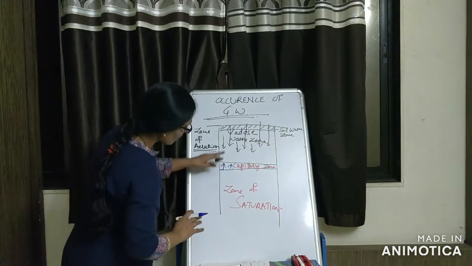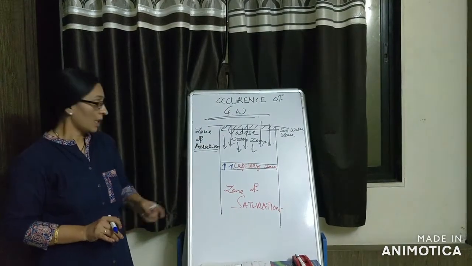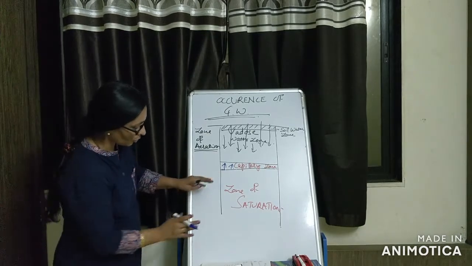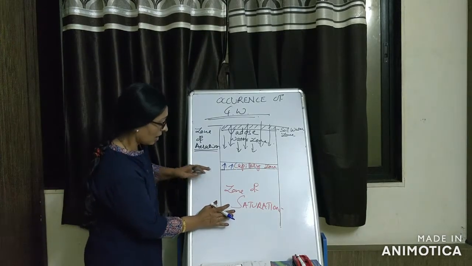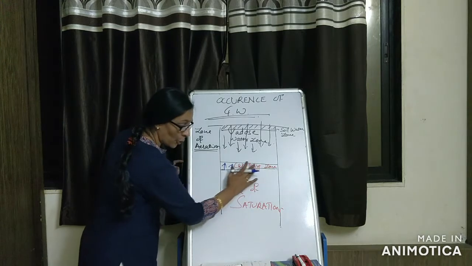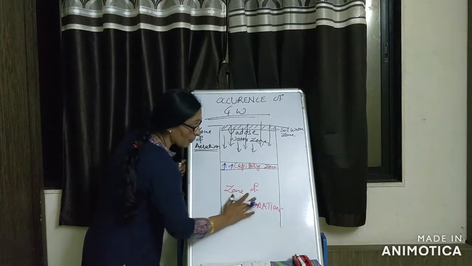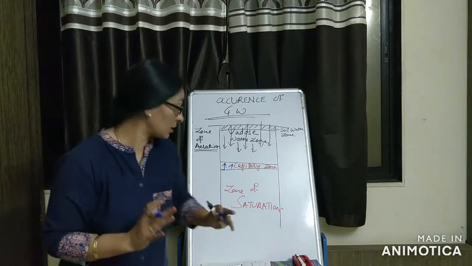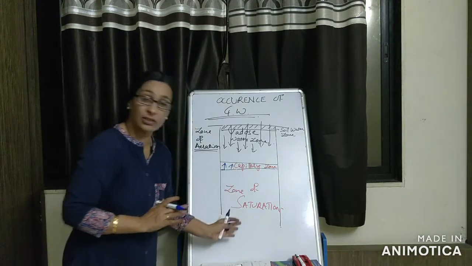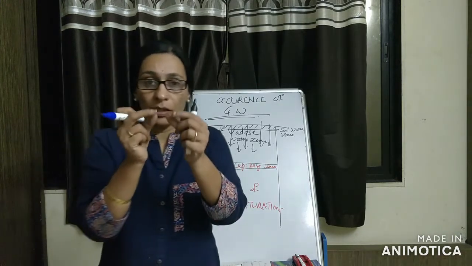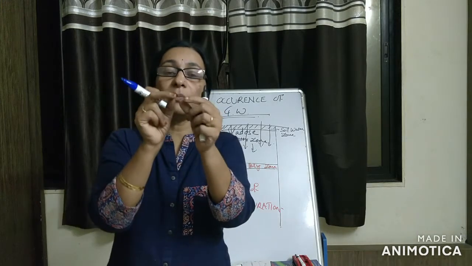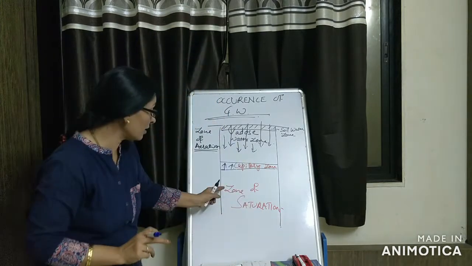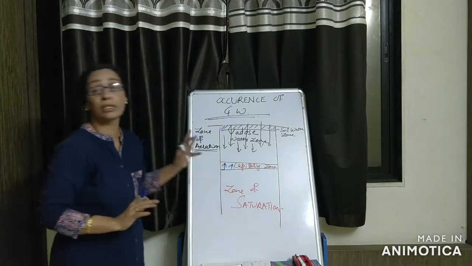The third zone is the zone of saturation. Here all the pore spaces, all the crevices and fractures of the rocks, and the places between the soil particles have been completely saturated with water.